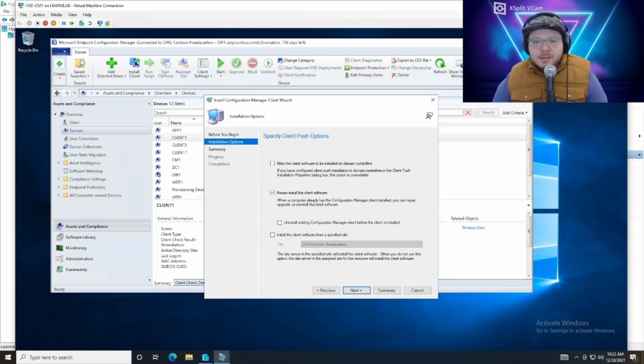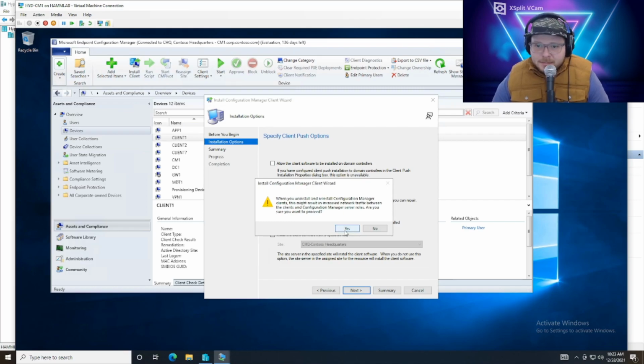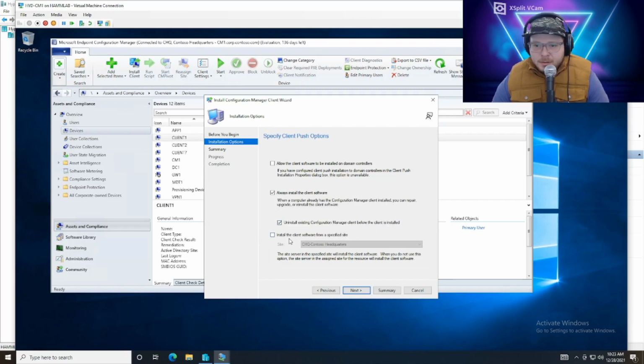I like to check always install the client software. It's not installed, so it doesn't matter. But our lab is small, so I'm not really worried about it. Let's just leave these unchecked. It's not going to make any difference.